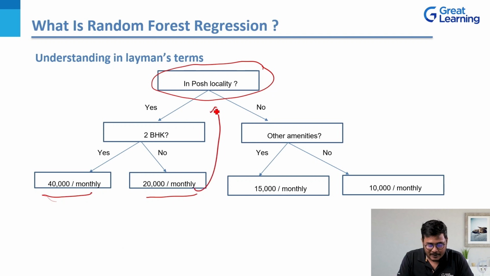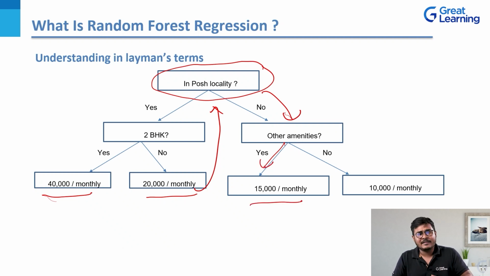Now let's go back to the first part again. We are talking about a posh locality, right? So if the apartment or the flat that you're looking for does not fall under the posh locality, then the next obvious question would be, does it have other amenities? By other amenities, what I mean is, does it have a clubhouse? Does it have a gym? Does it have a small park where people can walk or chit chat in the evening, right? So if it has other amenities, does it have a gated society, right? Does it have a watchman or a guard who looks after it for 24 hours? So if the answer is yes, then probably you would end up paying somewhere around, let's say, 15,000 rupees monthly. And even if the answer is no, then you're paying 10,000 rupees monthly, right?